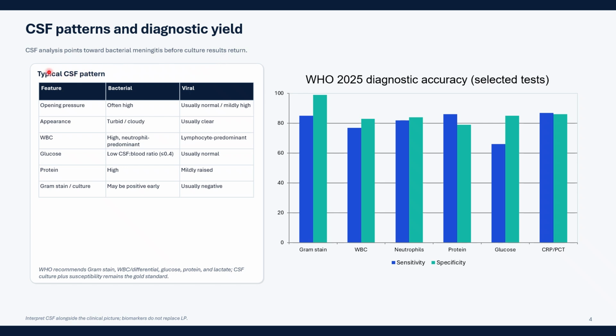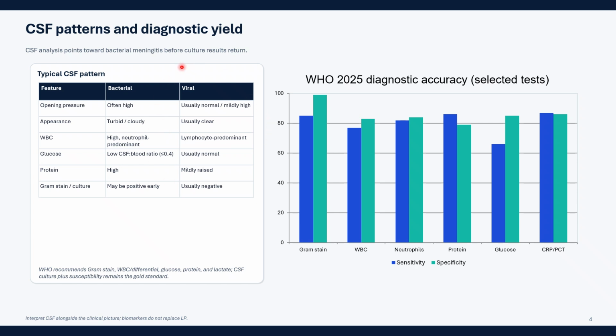Now usually the cultures take 2 to 3 days to come. But we have rapid CSF analysis which points towards bacterial meningitis before culture results return. So the typical CSF patterns, we should remember these by heart. Opening pressure would be very high in bacterial meningitis. It is somewhat normal in viral. Appearance is always turbid or cloudy in bacterial meningitis. In viral, it is usually clear. WBC will be very high in bacterial meningitis.